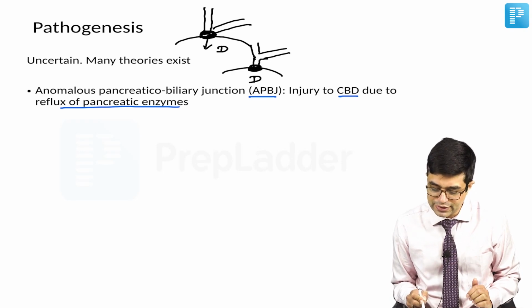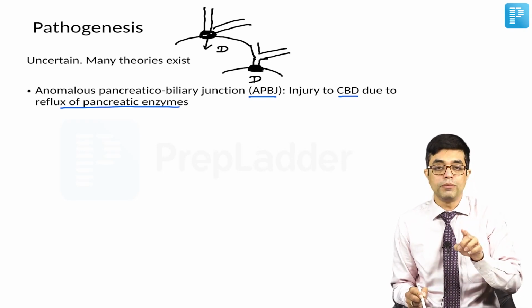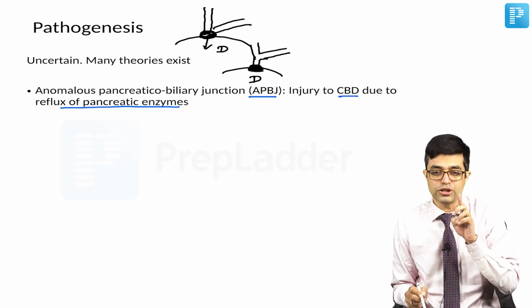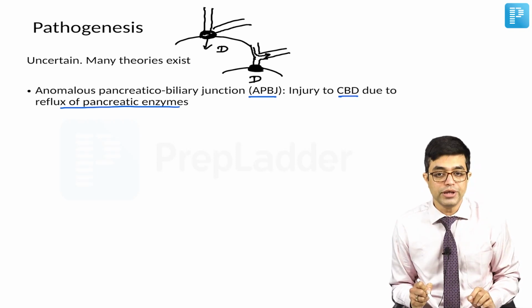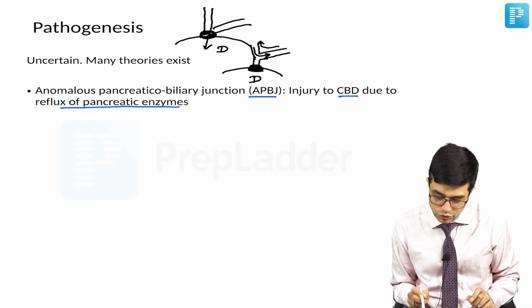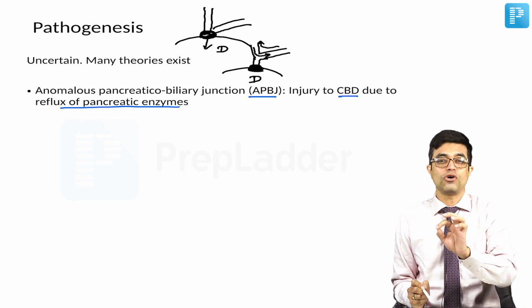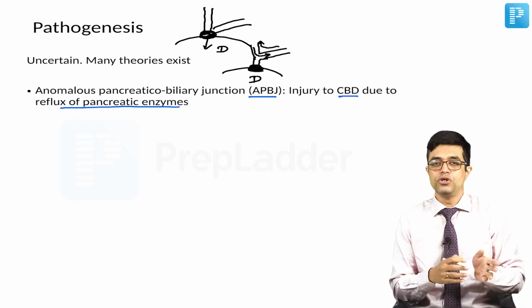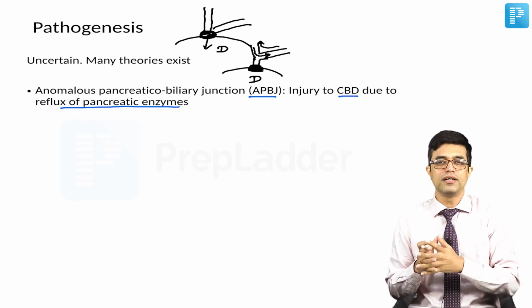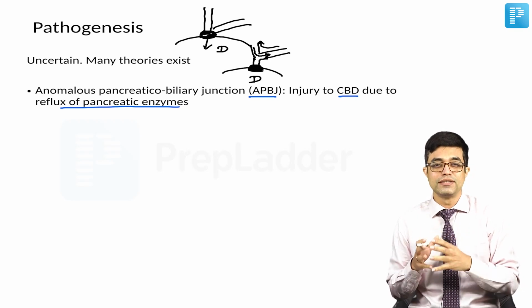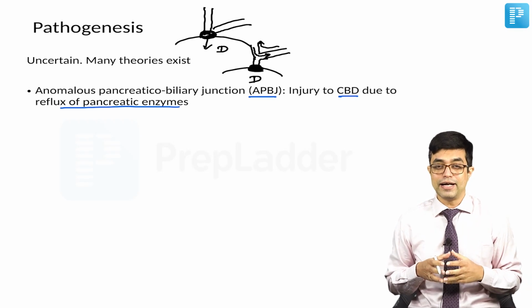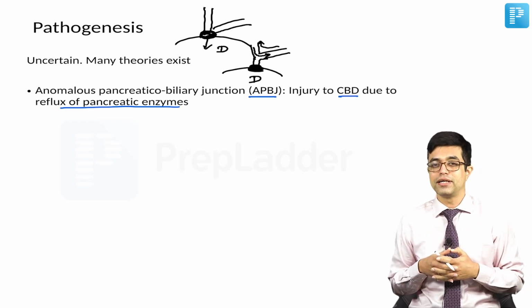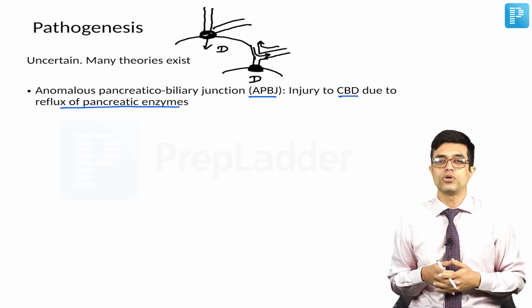So, with this abnormal or anomalous pancreatico-biliary junction, biliary content can now reflux into here, and this content can reflux into here. This reflux of pancreatic enzymes in utero as well as in the early natal period can cause cystic dilatation, inflammation, and cause choledochal cyst. And in later stages, it can also increase the risk of malignancies like cholangiocarcinoma.